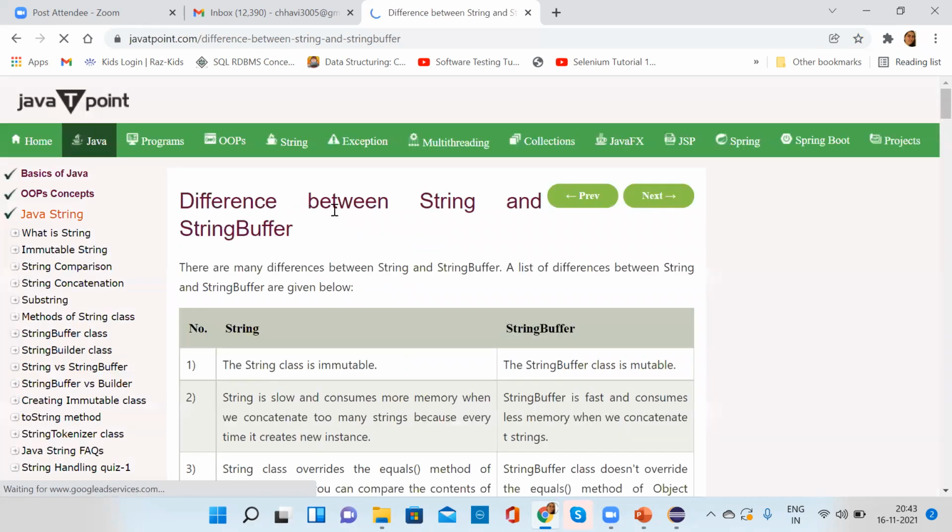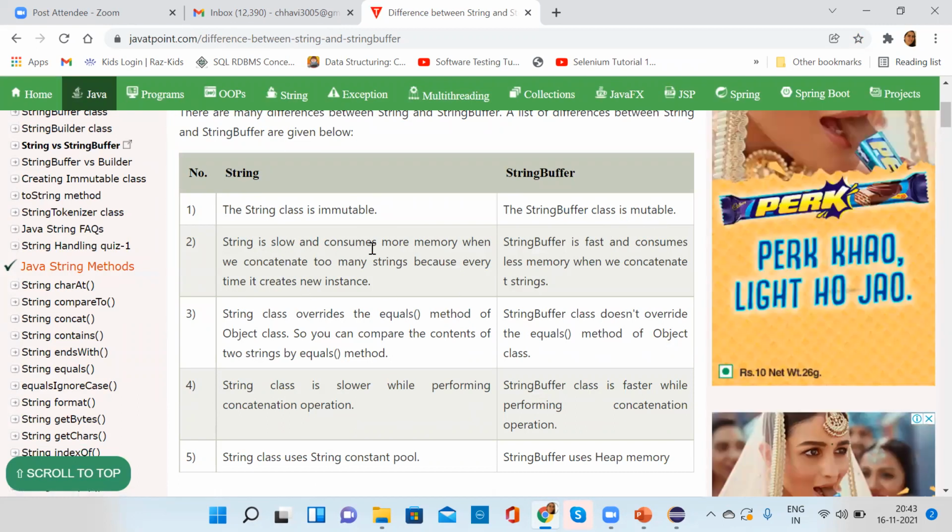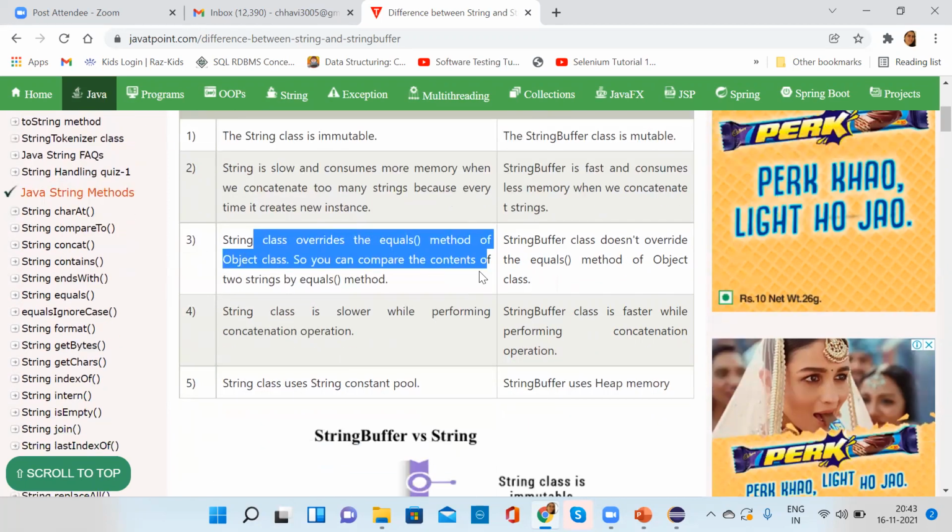Okay, the String class is immutable. String is slow and consumes more memory. StringBuffer is fast and consumes less memory. When we compare, the String class overrides the equals method of the Object class. StringBuffer does not override the equals method.